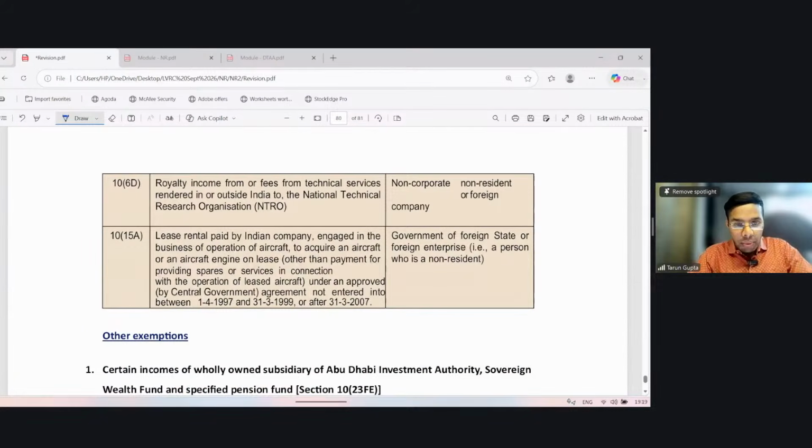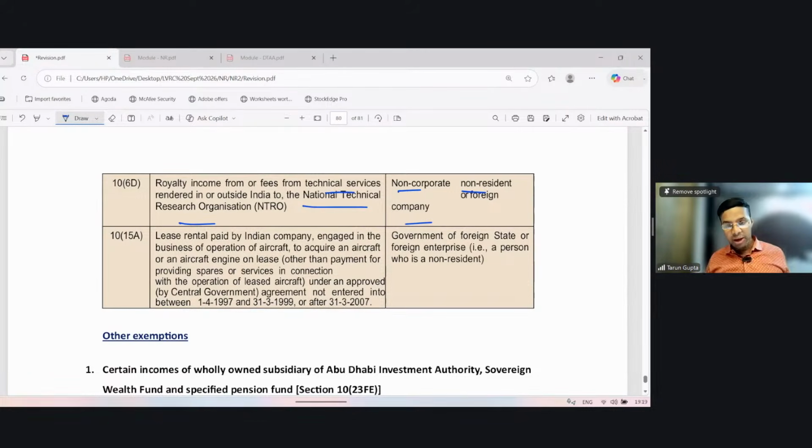Now royalty income or fees from technical service rendered in or outside India through the NTRO, National Technical Research Organization, another government organization. So the interest received by foreign company or non-resident shall be exempt.